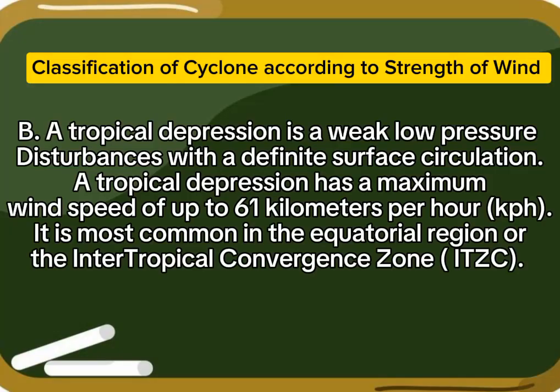B. A tropical depression is a weak low-pressure disturbance with a definite surface circulation. A tropical depression has a maximum wind speed of up to 61 kilometers per hour, kph. It is most common in the equatorial region or the intertropical convergence zone.